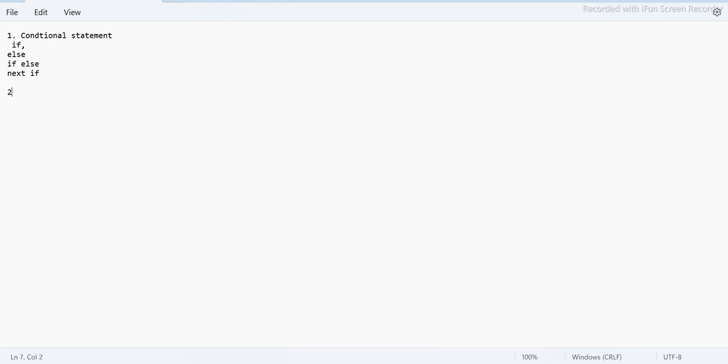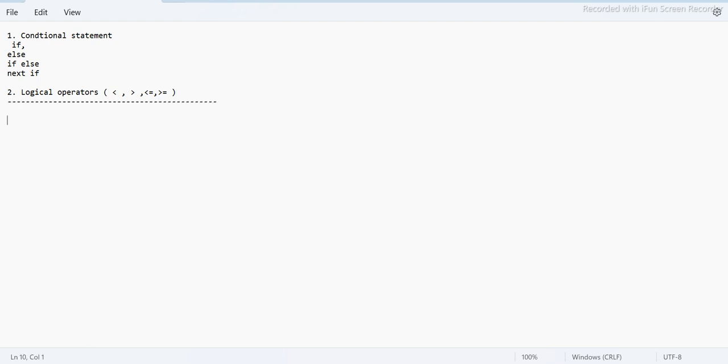Now, the second thing is we'll also cover the logical operators, because we left them in the previous session, right? I told you that when we learn the conditional statement, then we can cover this. So logical operators are basically what, guys? Less than, greater than, less than or equal to, greater than or equal to, all those kinds of operators are called logical operators. We will see in detail, guys, how we use them, right?